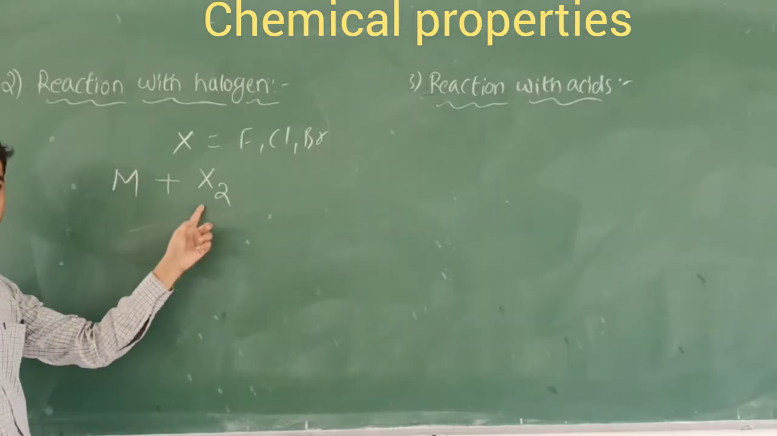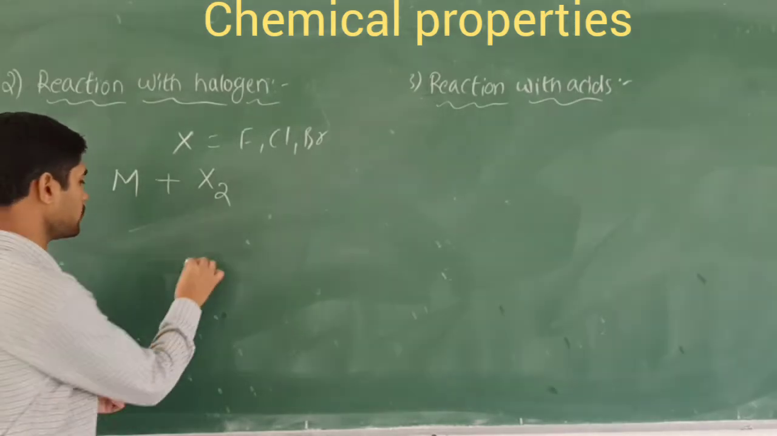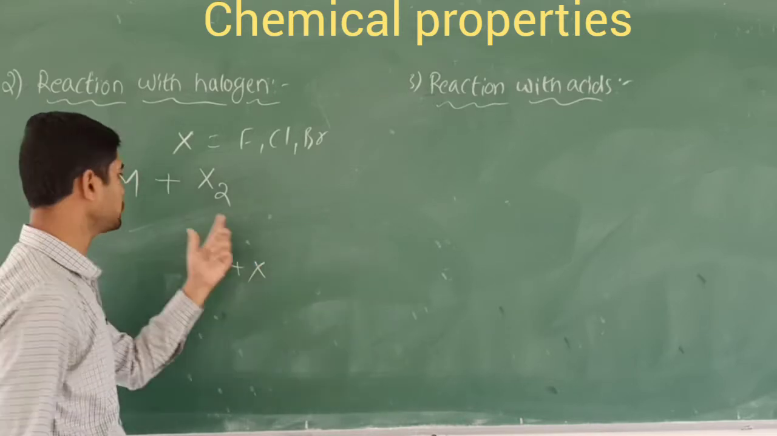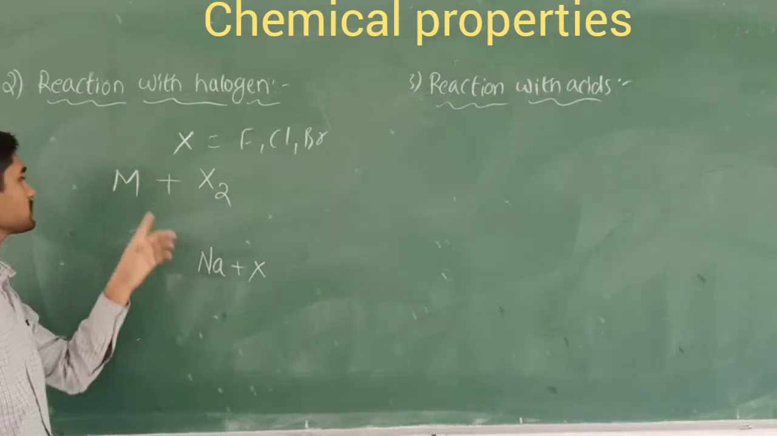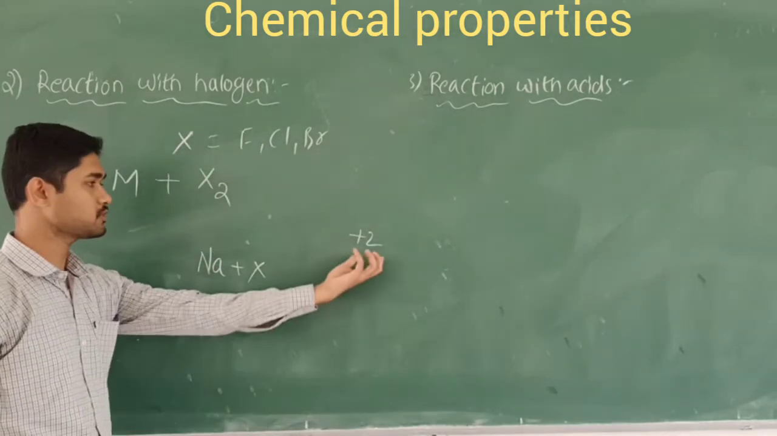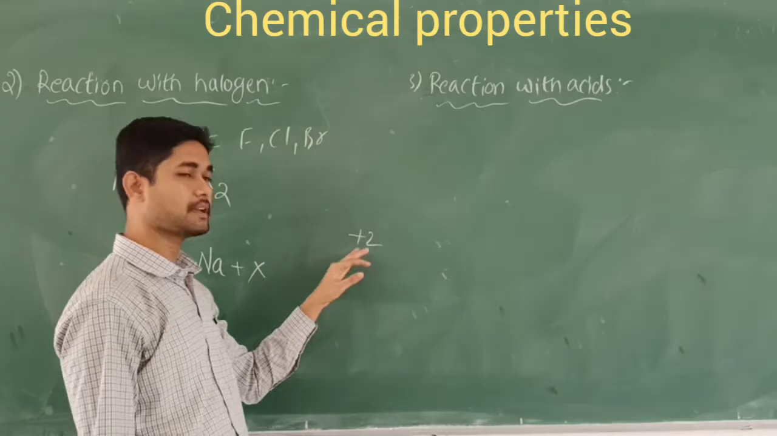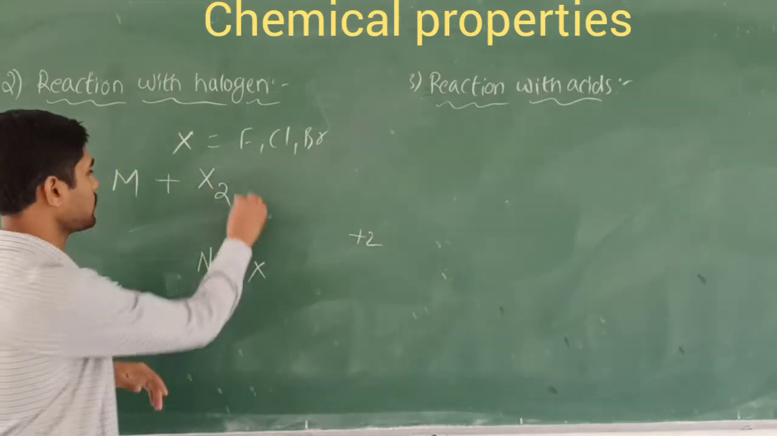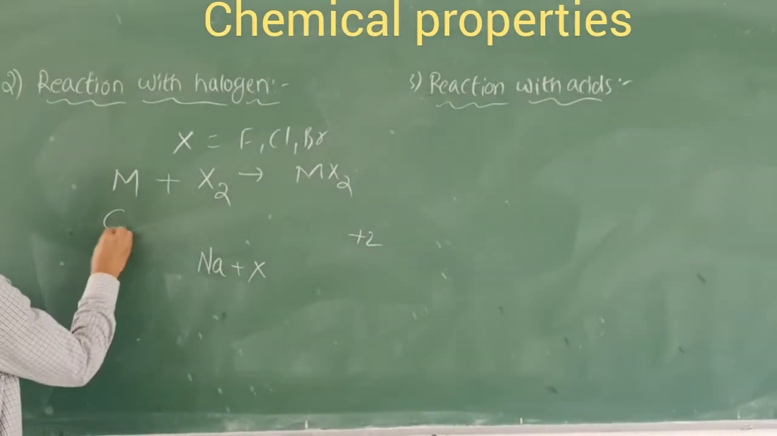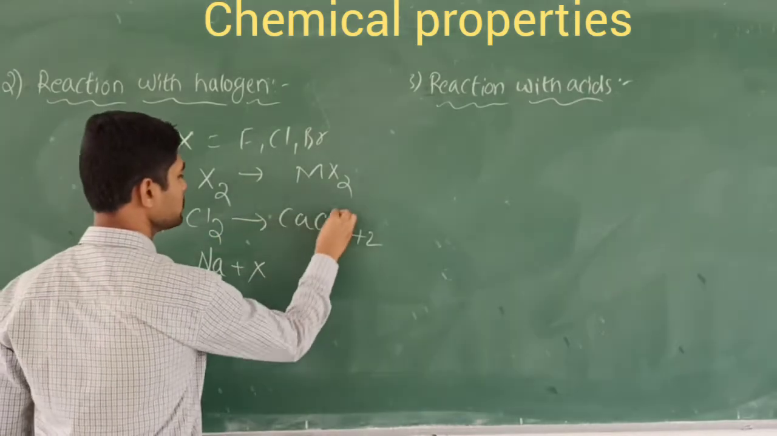Why do I take X2 here? For the alkali metals we have seen Na plus X giving NaCl. But here we take 2 moles, because these metals have a valency of plus 2. To satisfy the plus 2 valency, we take a molecule of the halogen, whereas for alkali metals we take only a single halogen. So they form MX2. For example, if I take calcium metal and X2 as Cl2, that forms calcium chloride.